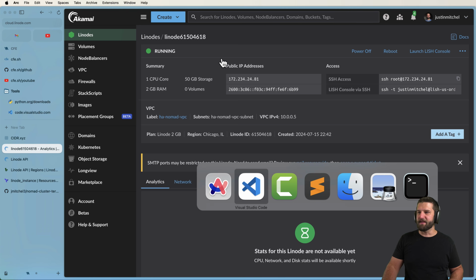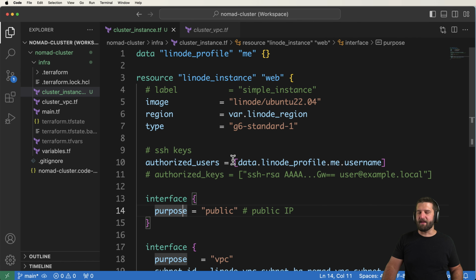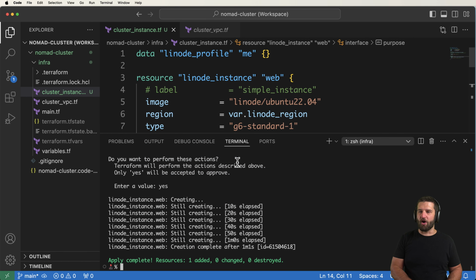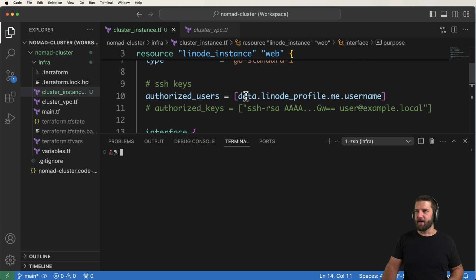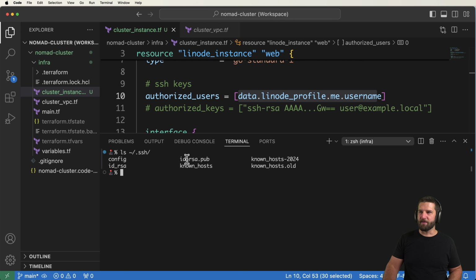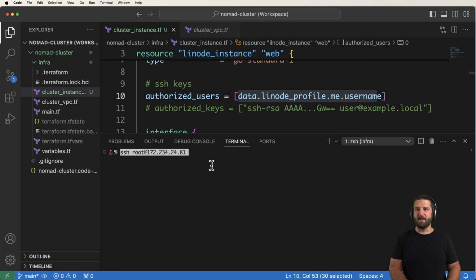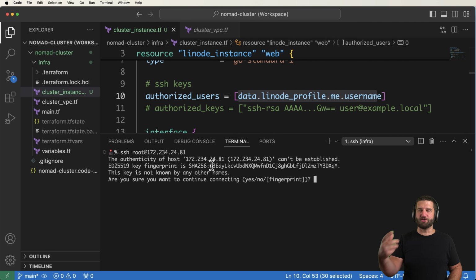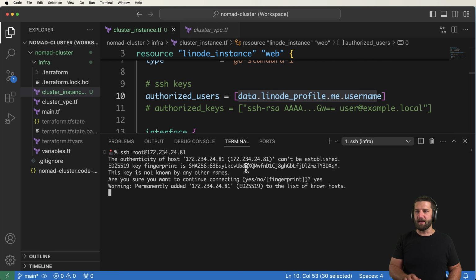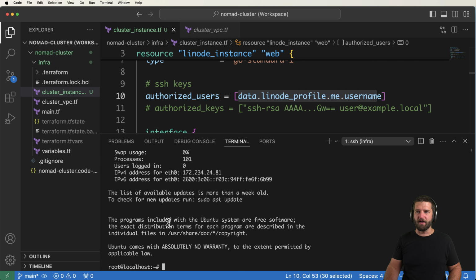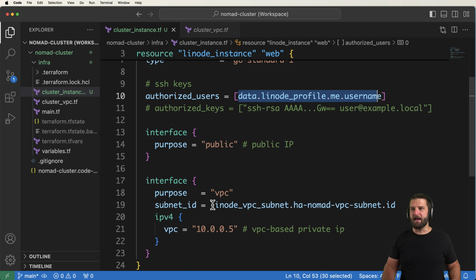I'll go ahead and copy this. And assuming that my local SSH keys are tied to my Linode account, which in my case they are, as in my local, if I did ls ~/.ssh, hit enter, this id_rsa.pub is in my Linode account. So what I can do now is try to SSH into this virtual machine, which of course, seeing something like this is a good sign. It's showing me that more than likely I'll be able to actually log in. And there we go. I'm now logged in to that instance that I can then go ahead and use.